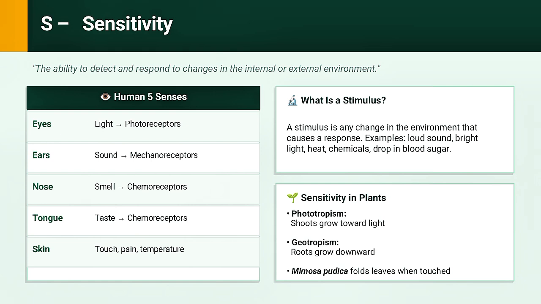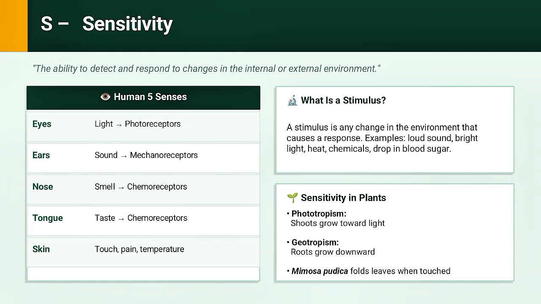Now, what causes a response? Something called a stimulus. A stimulus is any change in the environment that triggers a reaction. Examples include sound, light, temperature, chemicals, and even changes inside the body like a drop in blood sugar. Humans detect stimuli using five sense organs. The eye detects light using photoreceptors. The ear detects sound using mechanoreceptors. The nose detects smell using chemoreceptors. The tongue detects taste using chemoreceptors. The skin detects touch, pain, and temperature.